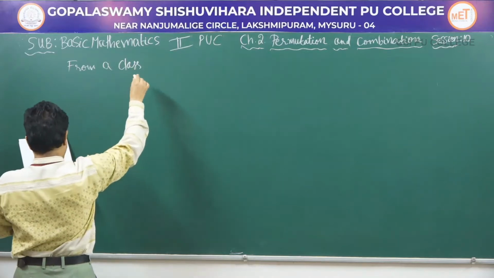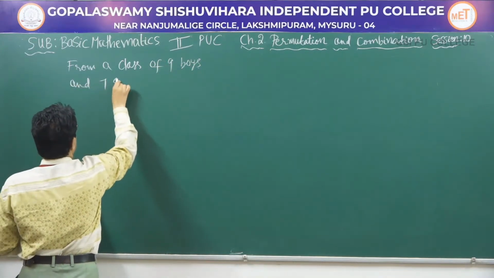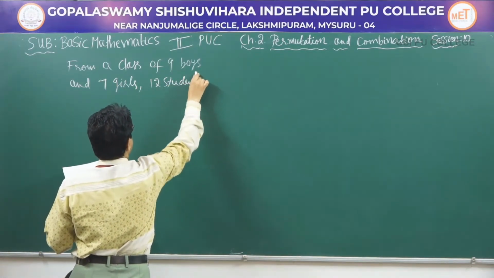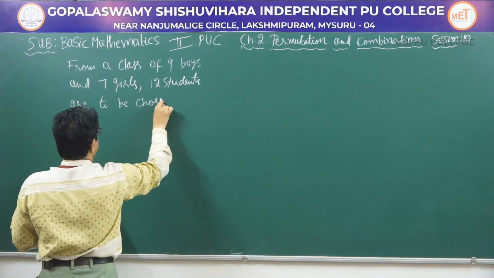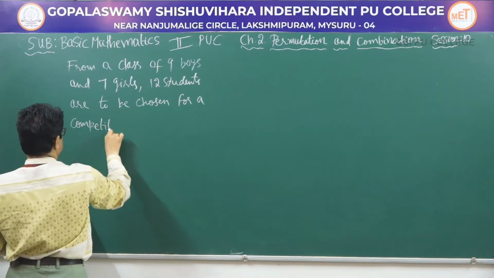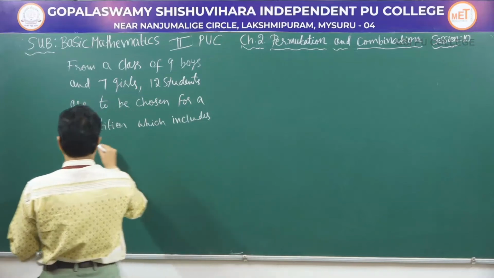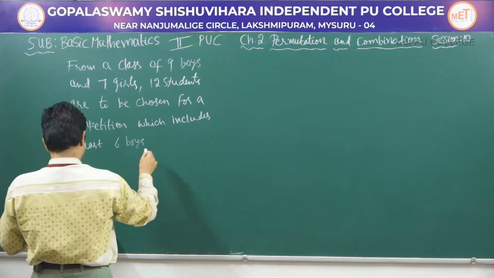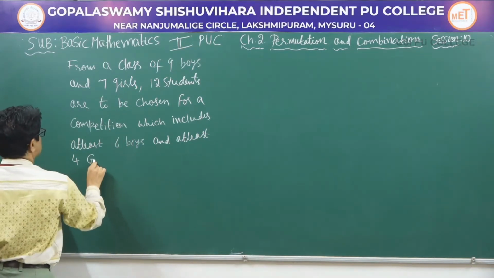From a class of 9 boys and 7 girls, 12 students are to be chosen for a competition which includes at least 6 boys and at least 4 girls.